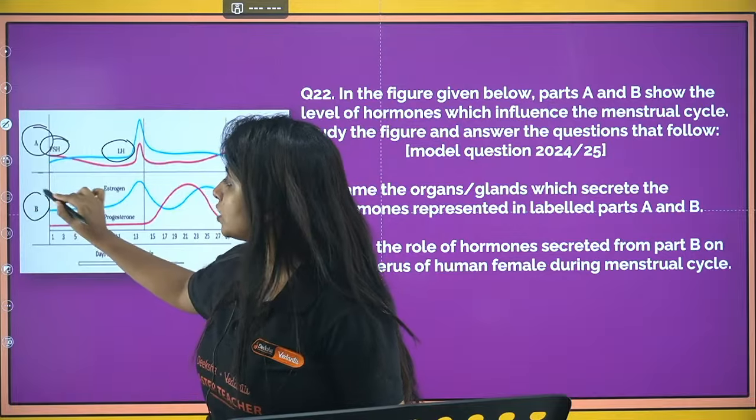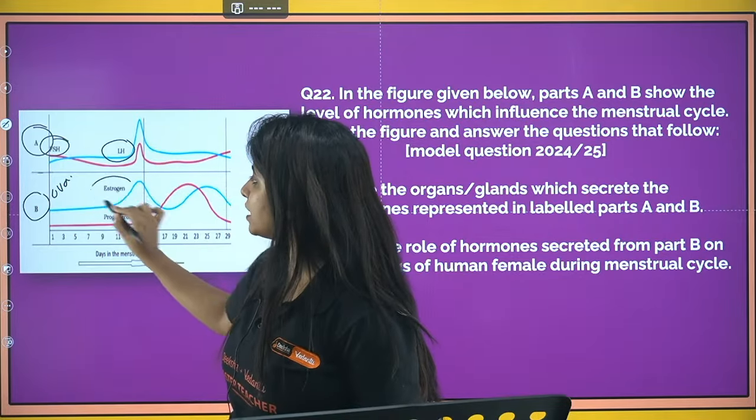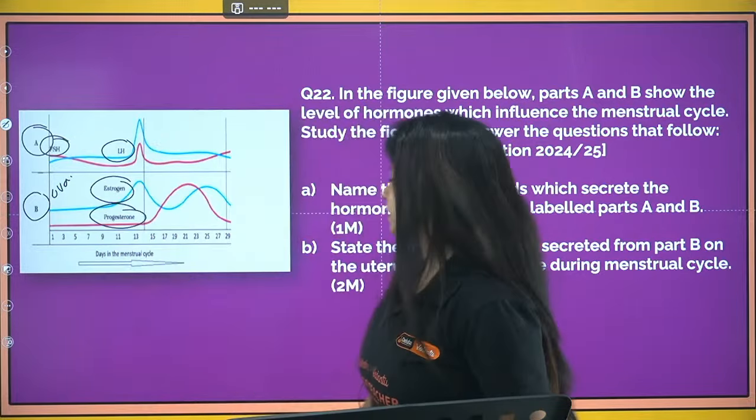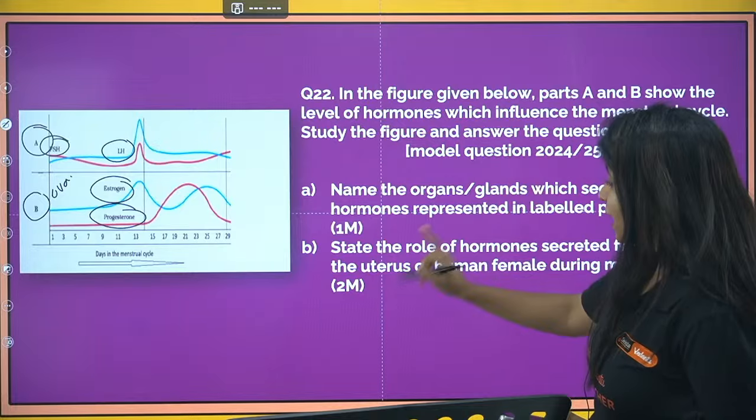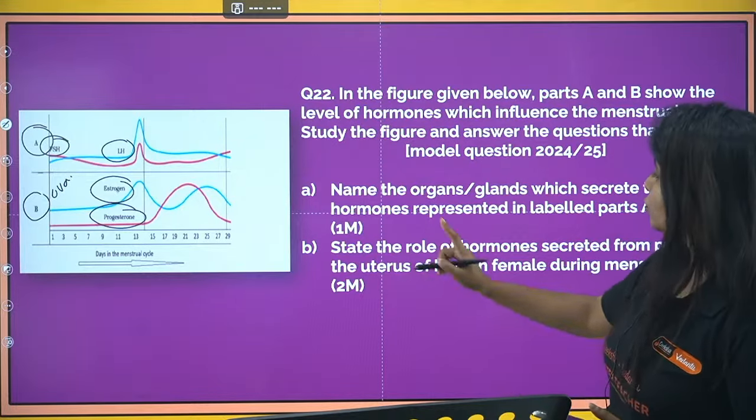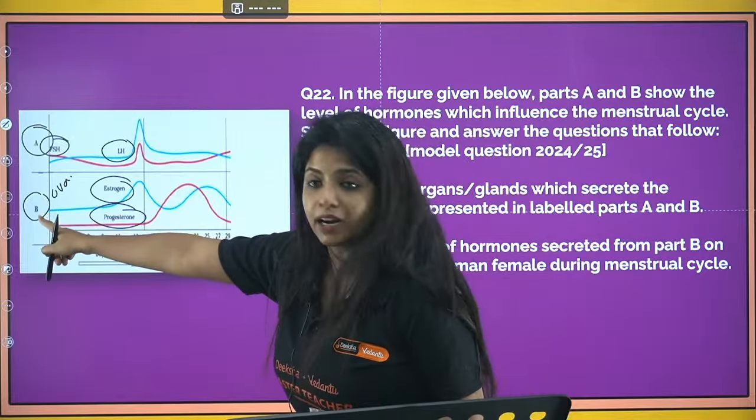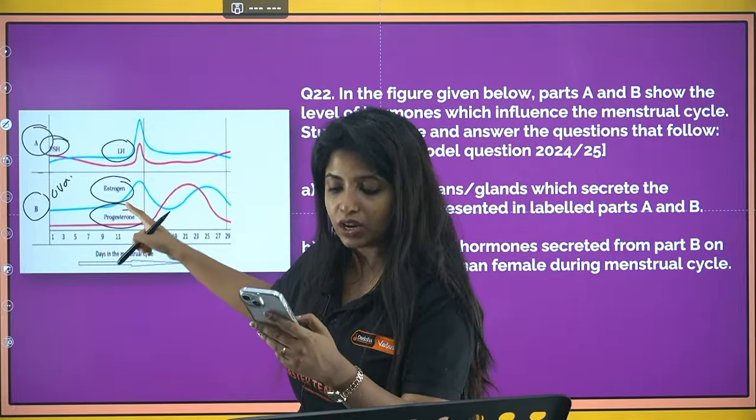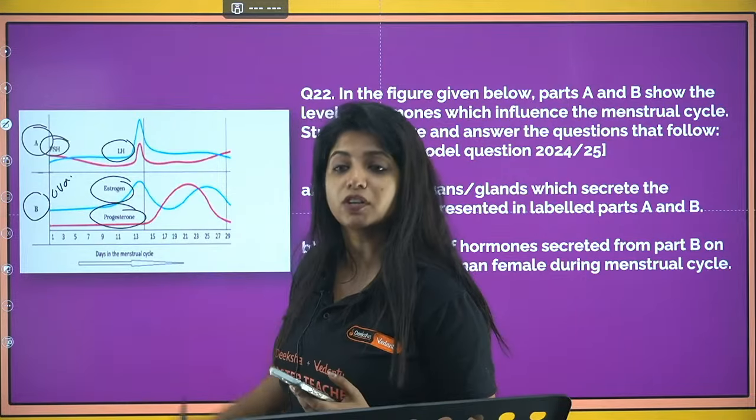What is B, my dear children? B is ovary. And what is ovary releasing? Estrogen and progesterone. Okay. Now, state the role of hormones secreted from part B on the uterus of human female. So in part B, there are 2 hormones being released. What is its role is being asked. What is the role of estrogen?